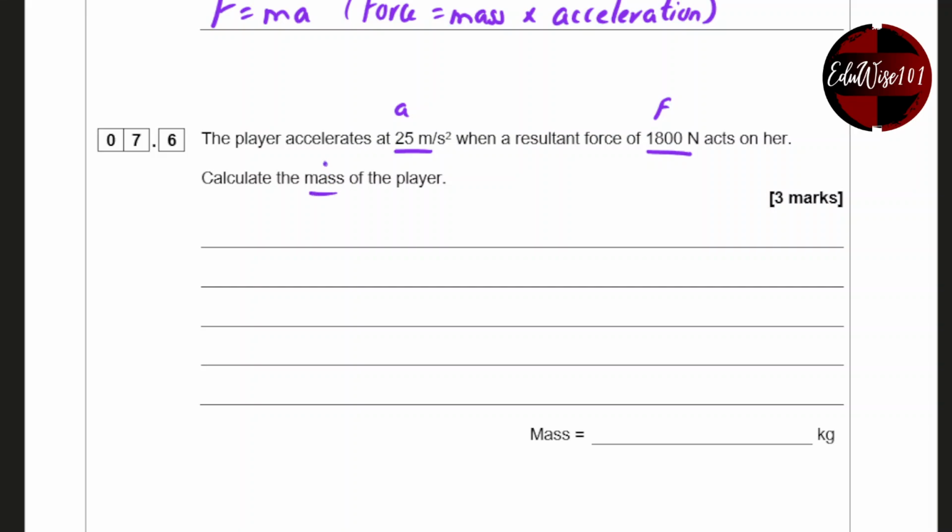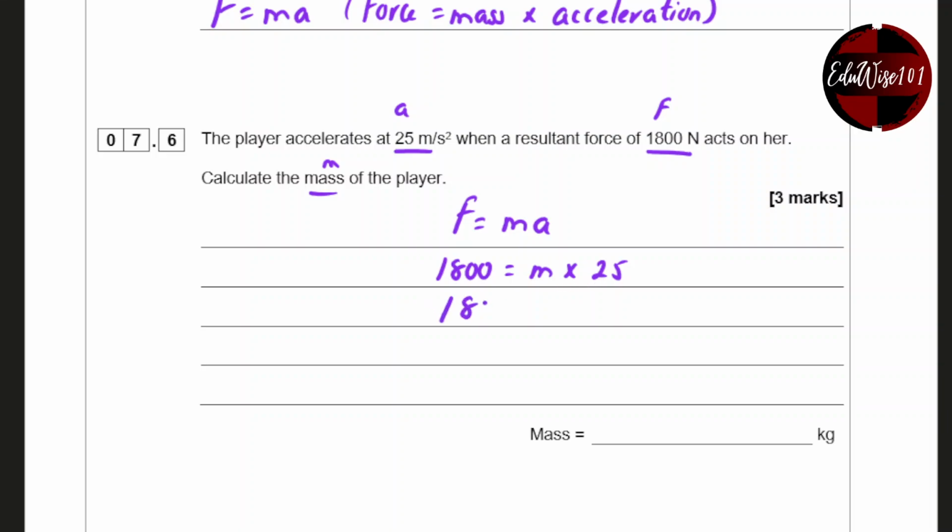Calculate the mass m. So F equals ma. Force is 1800 equals mass is m, which you're trying to find out, times acceleration, 25. Rearranging the equation, divide both sides by 25 to get rid of this 25 on this side.